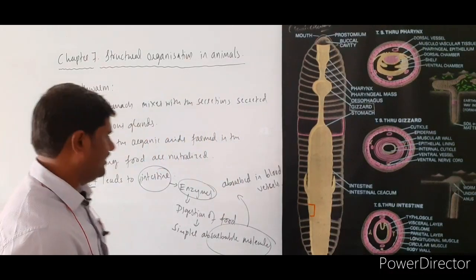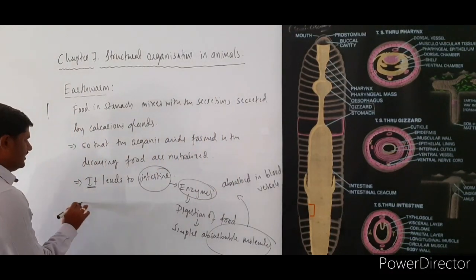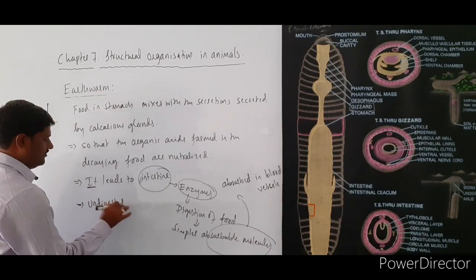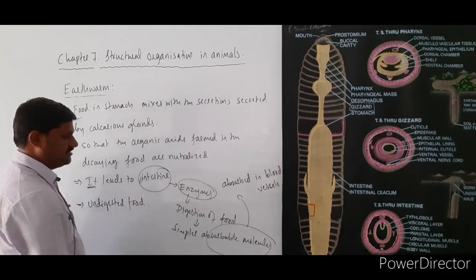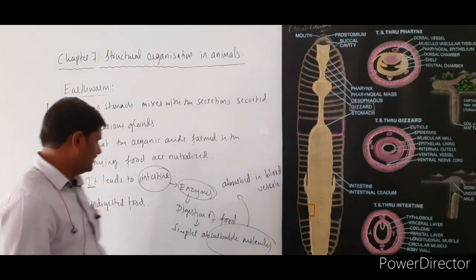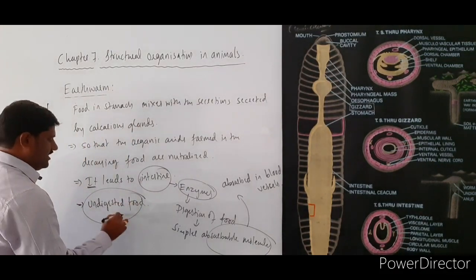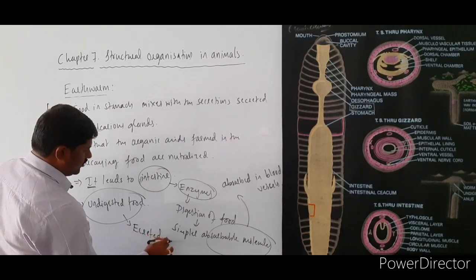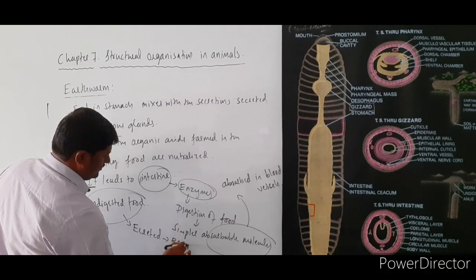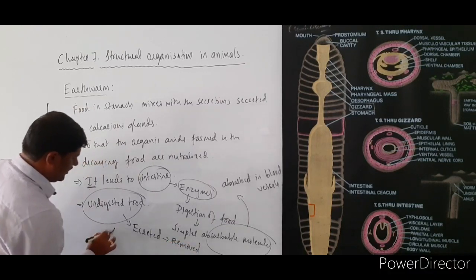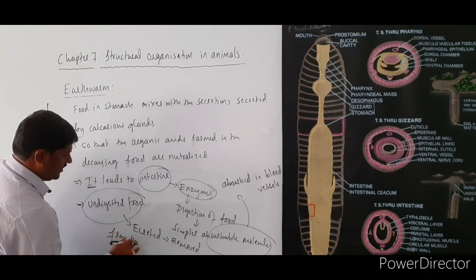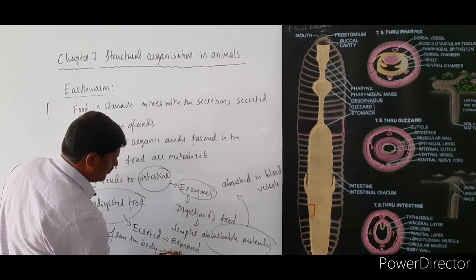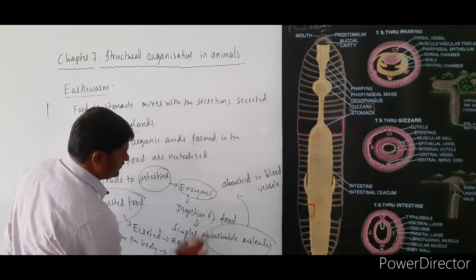And one more thing here is the undigested food. The undigested food material that remains over here is excreted, or removed, from the body of this animal in the form of worm cast.